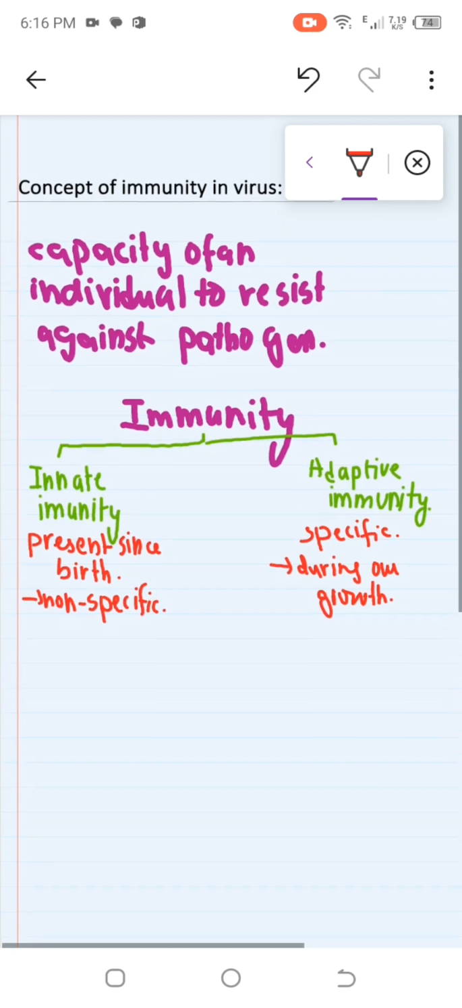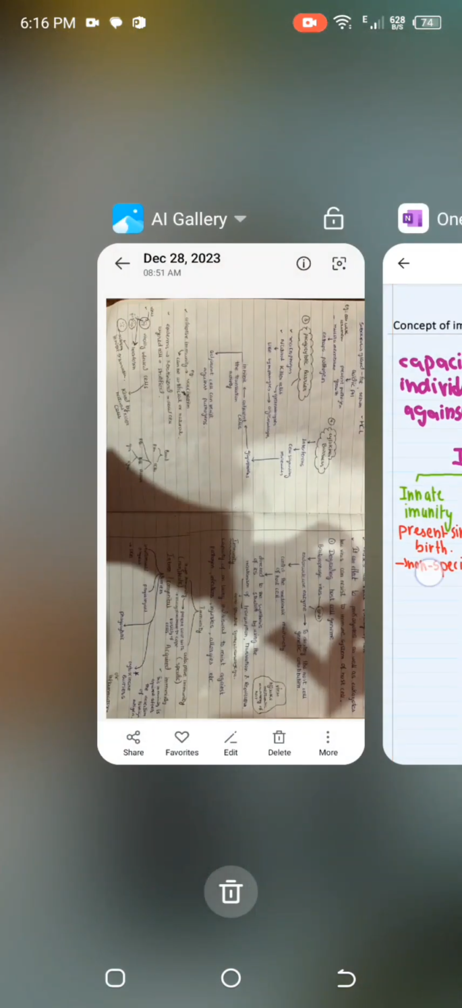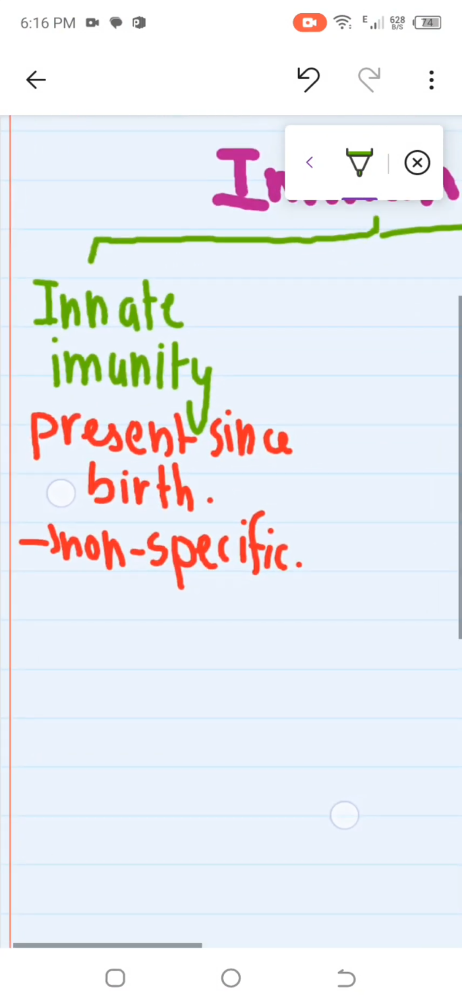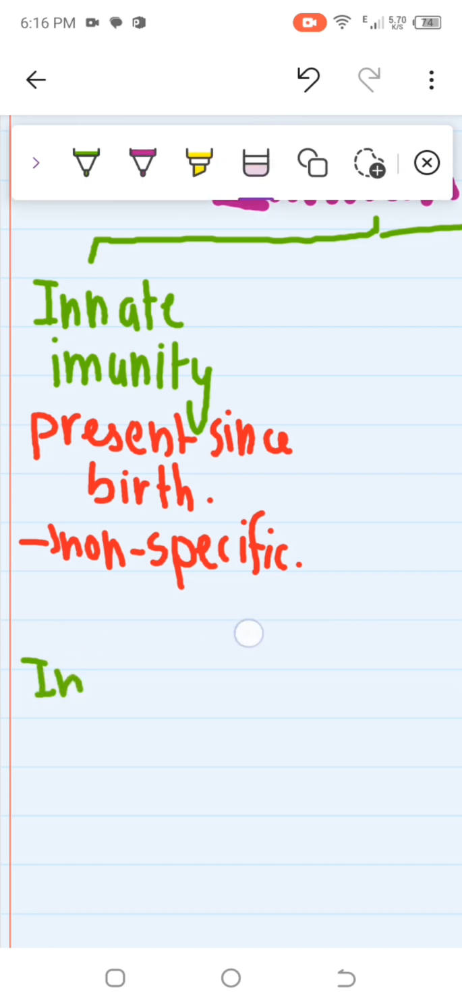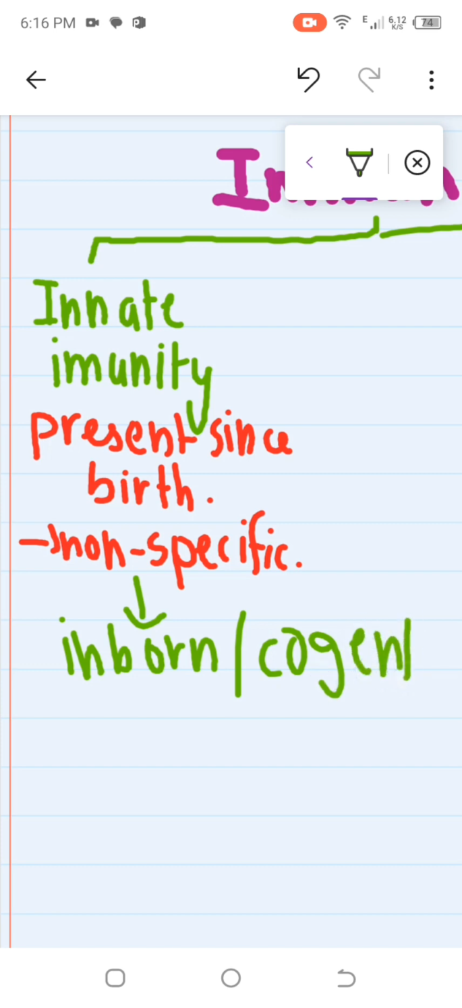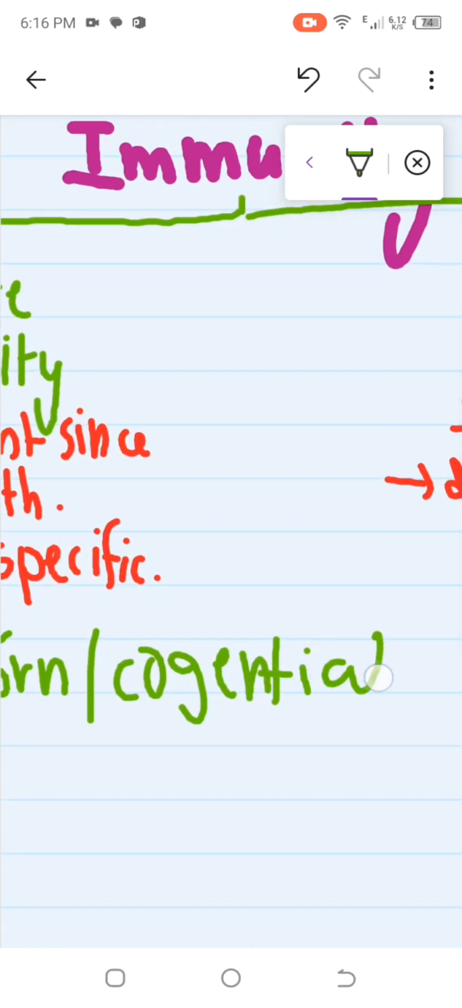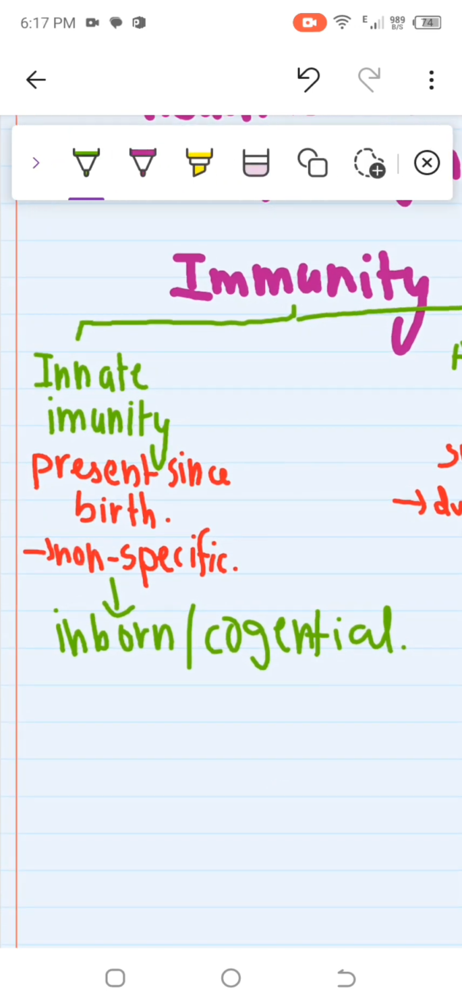Now innate immunity is further divided into inborn or congenital. Congenital is also a disease that comes from the mother to the fetus from birth, like that.